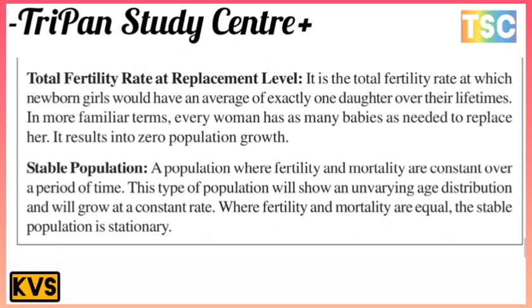And second, stable population. A stable population is a population where fertility and mortality are constant over a period of time. This type of population will show an unvarying age distribution and will grow at a constant rate, where fertility and mortality are equal in a stable population.